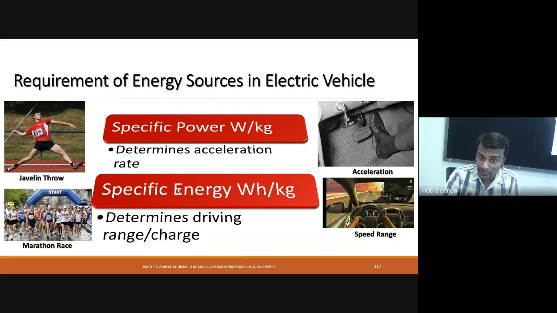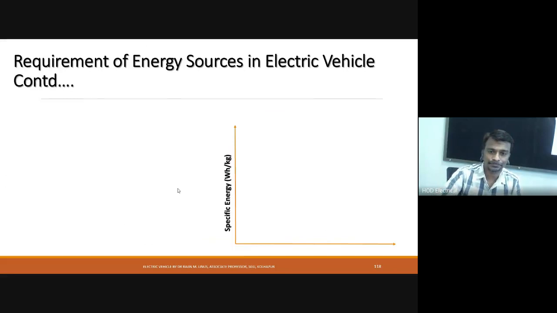If the energy source has low specific power, we cannot give a high acceleration rate, so the acceleration rate is reduced. An energy source with less specific power and less specific energy is not suitable for electrical vehicle application. Once again, for all vehicles, not only electrical vehicles, we need high specific power and high specific energy. Both are very important.